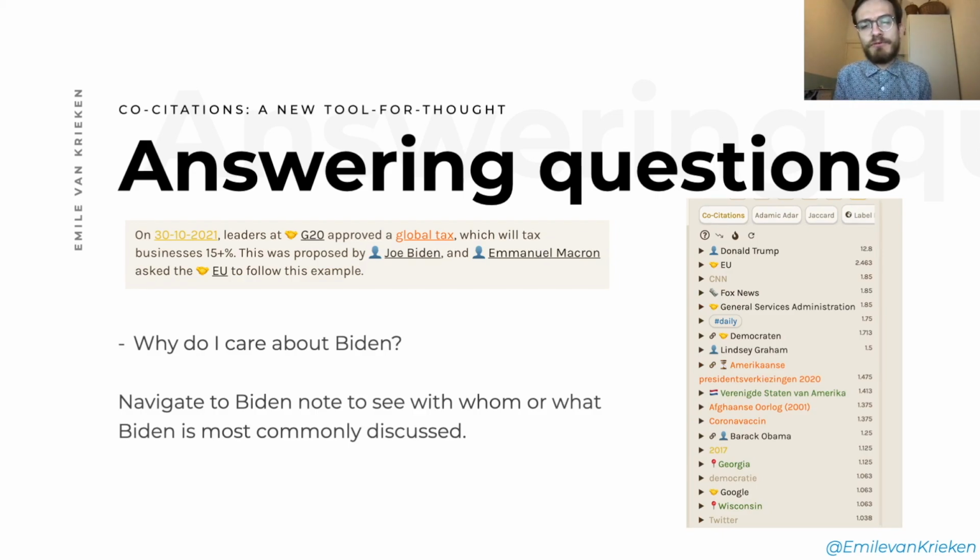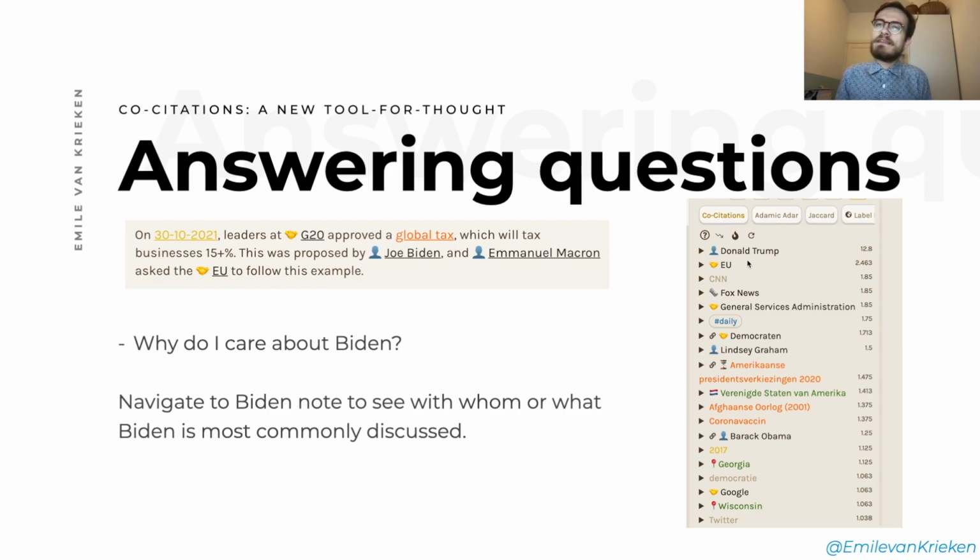Now, we talked before about why, if you use a backlinks panel, it can sometimes be really hard or take a lot of time to figure out why I cared or why I wrote about a certain node or entity or person or whatever before. Why does co-citation solve this? If you go to the co-citations panel for Biden, you will see there's a lot more going on there. Since Biden is really something I wrote about quite a couple of times before, because he appears in a lot of news articles, you will see there are a lot of different entities already in just this small screenshot that involve him.